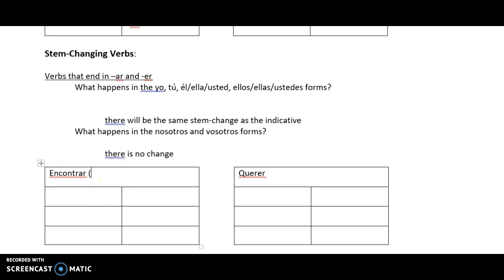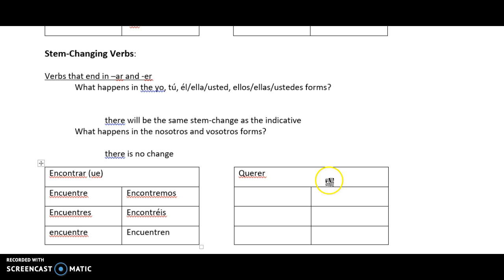So remember that encontrar changes O to UE. So we have yo encuentre, tú encuentres, usted, él, ella encuentre. Nosotros is not going to stem change. So we have encontremos. Vosotros also will not change. So encontréis. And then in the ustedes, ellos, ellas, we are going to stem change.